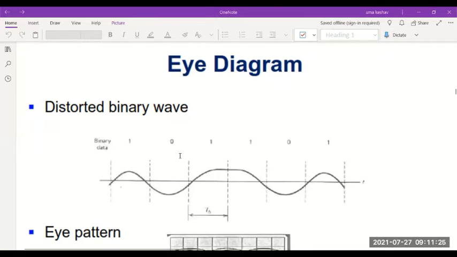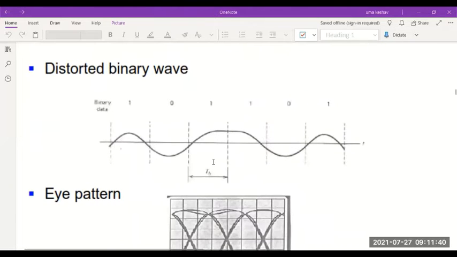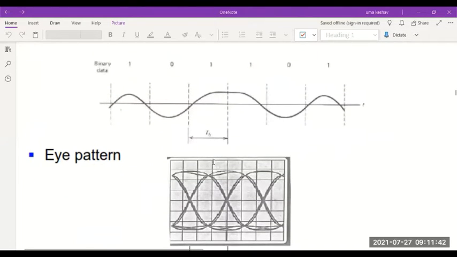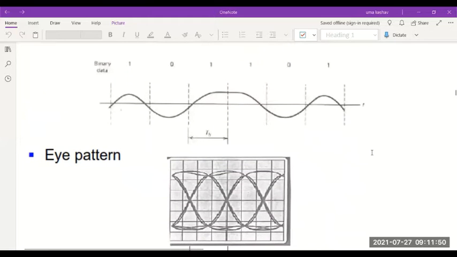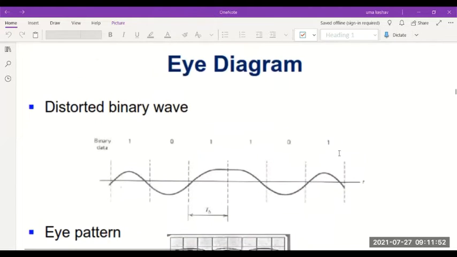Whenever the signal is passed through the channel, it gets affected by noise. How we can measure the amount of noise, jitter, and various other parameters is obtained by drawing this eye pattern.